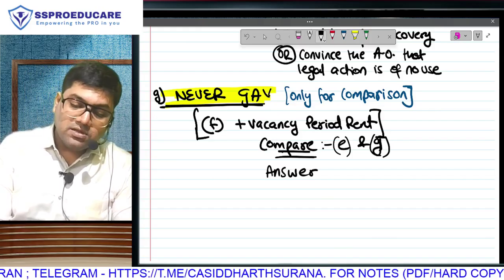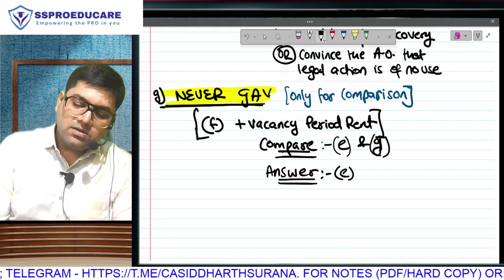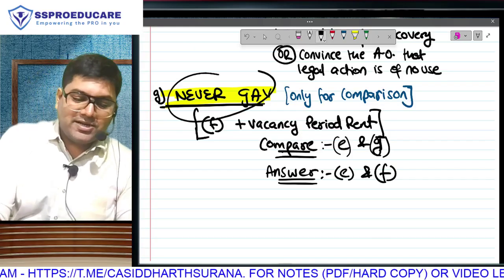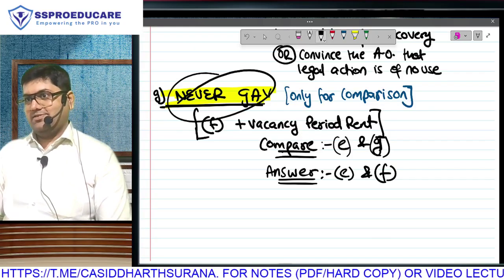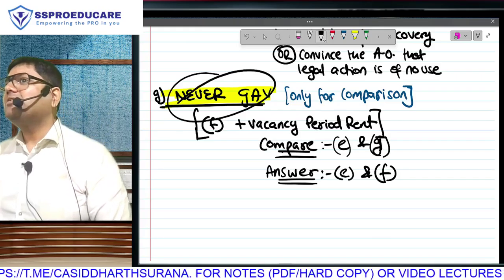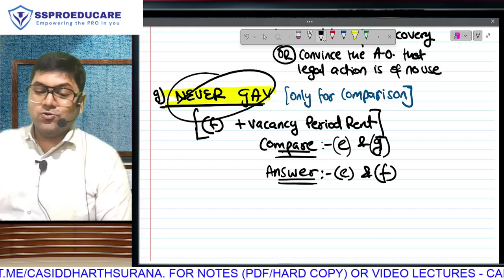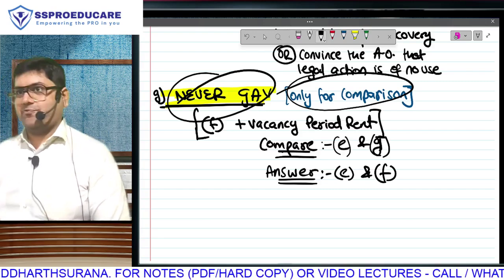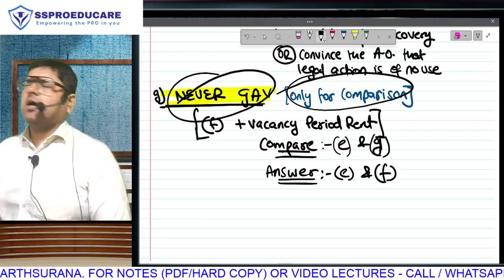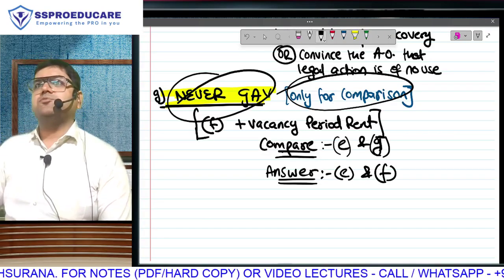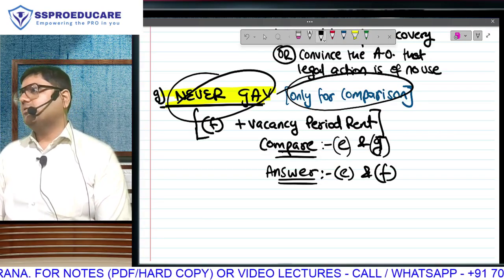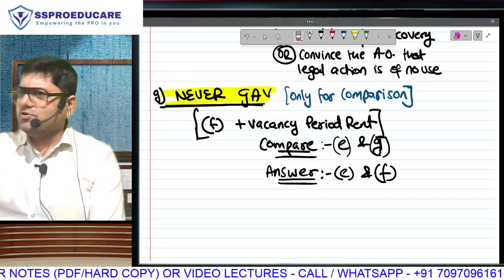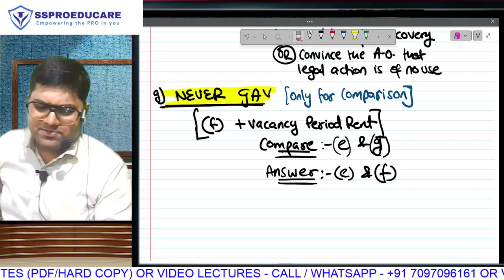The answer of GAV has to be between E and F, because I started the G step by telling you this: G can't become GAV. It was done only for comparison. Means compare E and F. Sorry, compare E and G, but choose between E and F. Rule is whichever is higher. I'll explain, don't worry, don't make that expression. By the end everything will become clear.